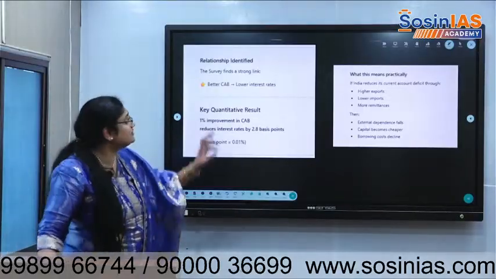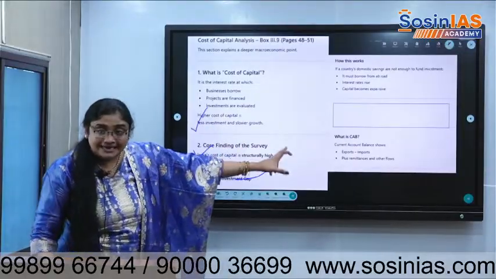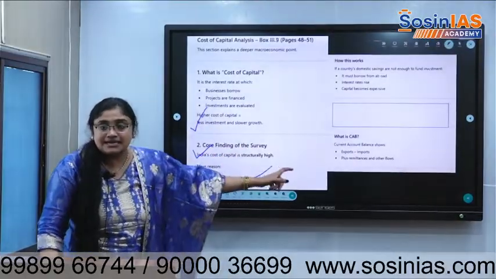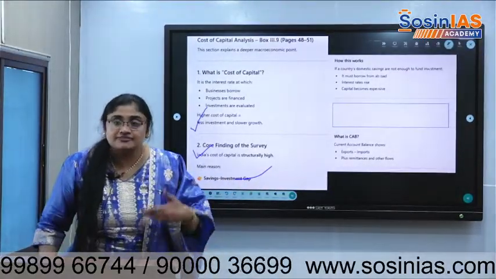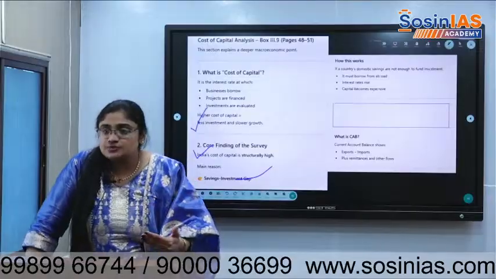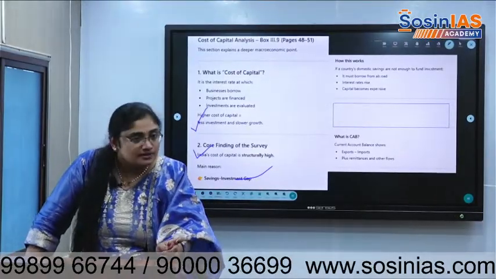So the current account deficit link is there with the cost of capital. So there is a link between cost of capital and current account balance. If our exports are good, the balance will be good. There will be no negative balance of payment. Understood?